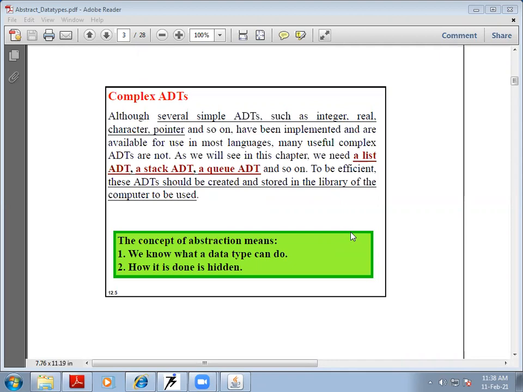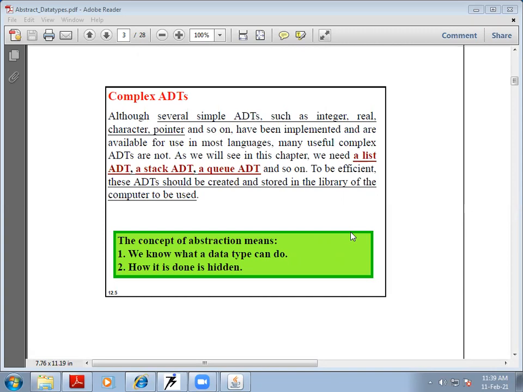Abstraction means we are not concerned about what is happening inside the details of a process, but we just want to use the process properly, and that is the concept of abstraction. And that concept of abstraction is applied in C and in other programming languages to study different data types.